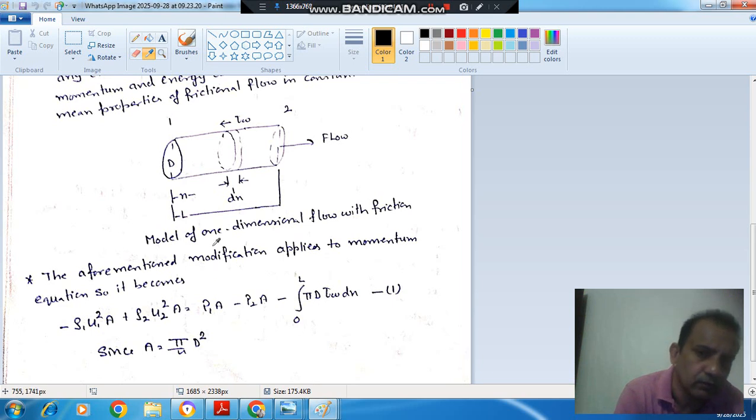So here A is area of cross section of the pipe, that is pi by 4 d square. If we put this in the equation, we will get the modified equation.